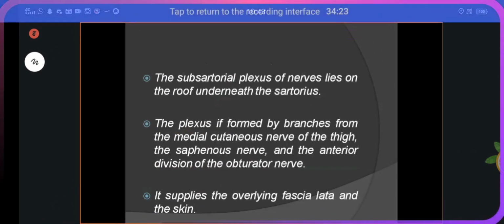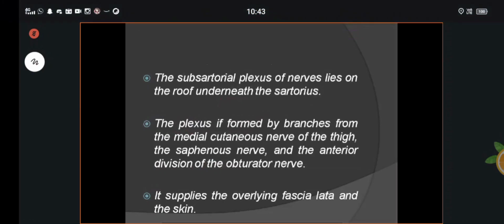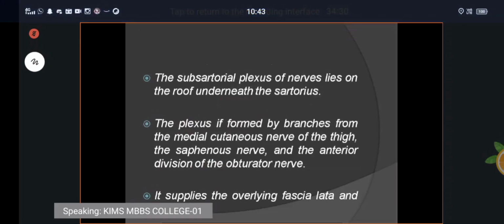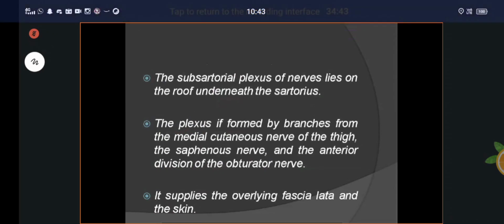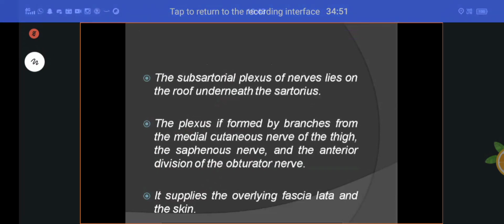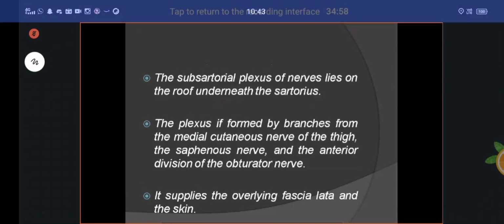The roof contains the subsartorial plexus. The roof mainly contains the subsartorial plexus of nerves, which lies under the sartorius muscle. What is the formation of this subsartorial plexus? The plexus is formed by branches from the medial cutaneous nerve of the thigh, saphenous nerve and anterior division of the obturator nerve.